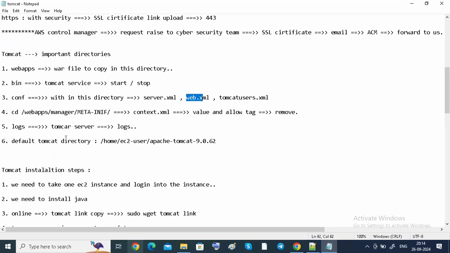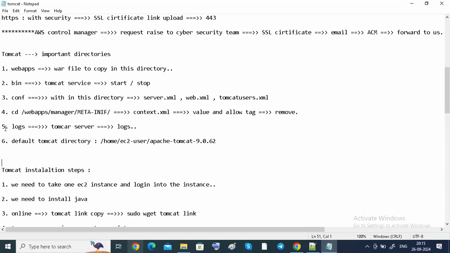Don't worry about it. Another one is we have to provide some security to our Tomcat. In that, we are going to remove the valve tag or allow tag, guys. Where is it available? Under webapps only. Under webapps, we have manager and META-INF, these two directories. After that, there is a context.xml file, guys. In that, we have to remove this valve tag and allow tag. Then we have to provide our own SSL certificate security also.